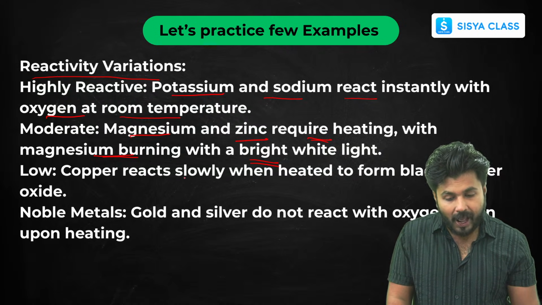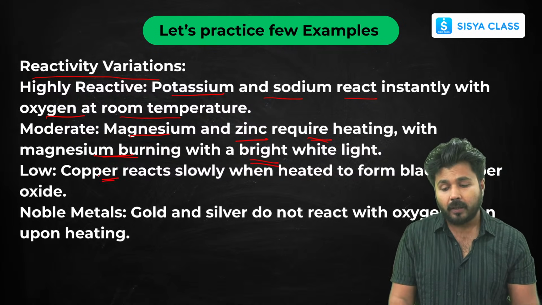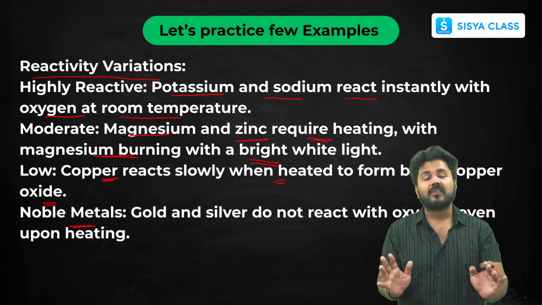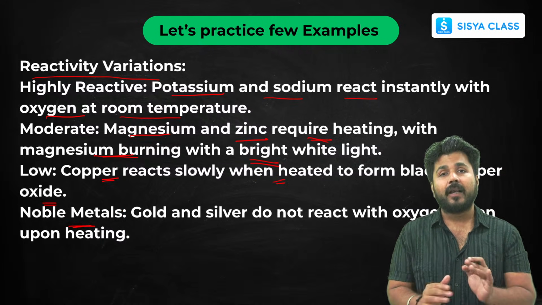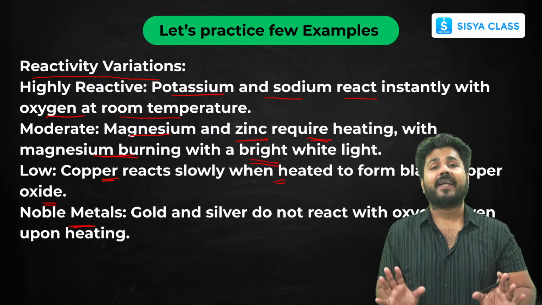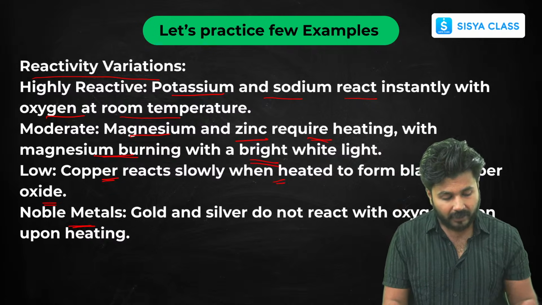Now low reactive metals like copper react very slowly in air and form oxides. Noble metals do not react with oxygen even when you give them temperature. So these are some reactivity variations. Questions come from these reactivity variations, some give reason type questions, so it is very important.